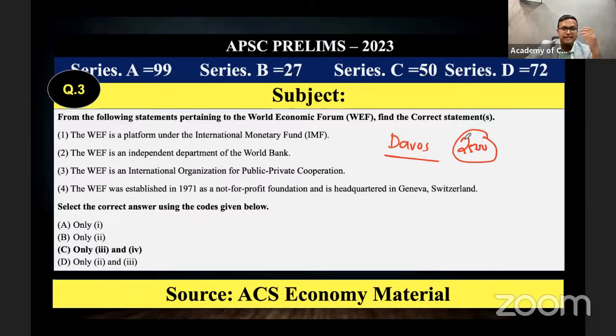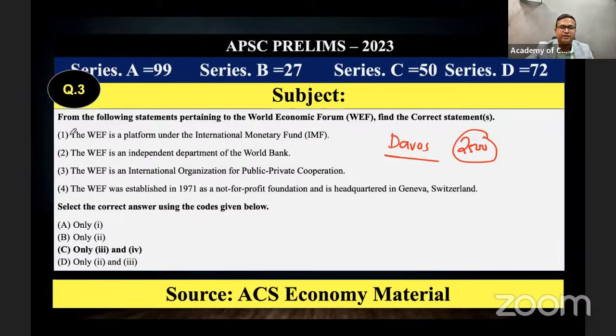Among these participants, there will be heads of states and different business persons, a large number of business people. It is a public-private cooperation program. Another thing is that it is independent. The World Economic Forum is organized as an independent NGO, as we discussed in the class, not connected to any other international organization.